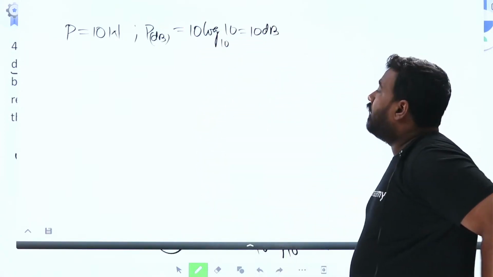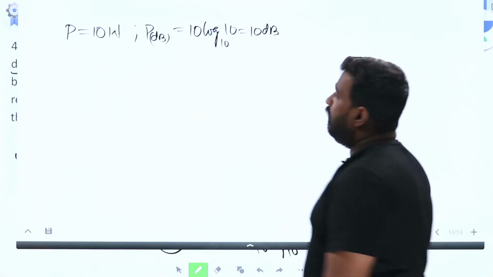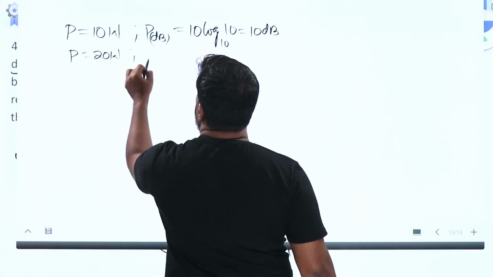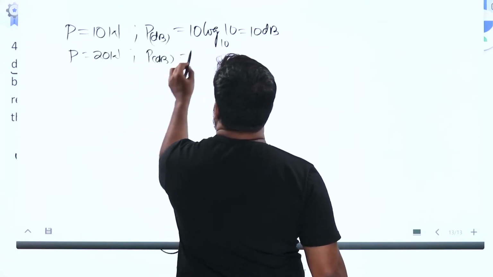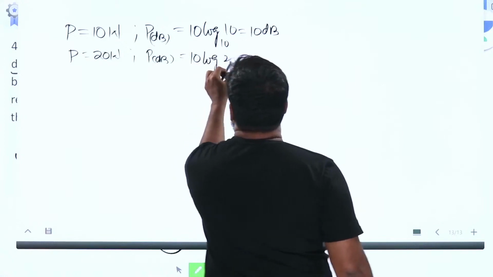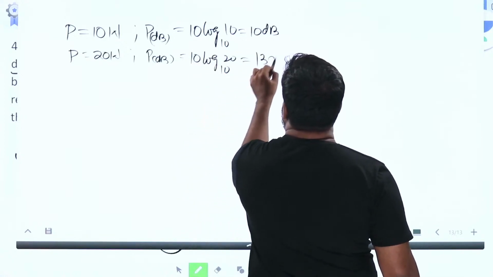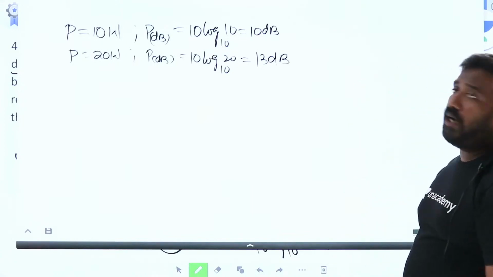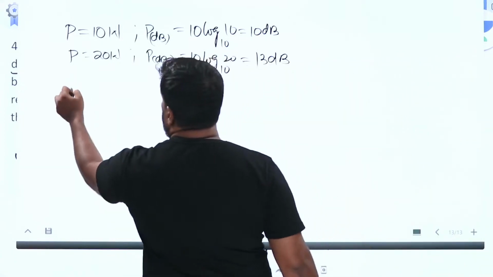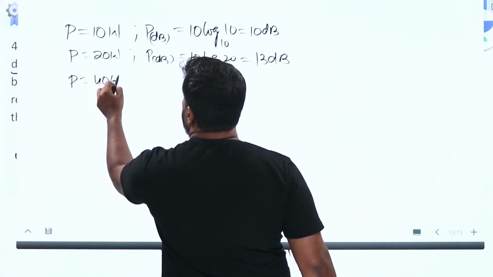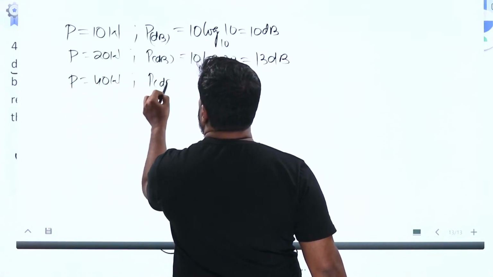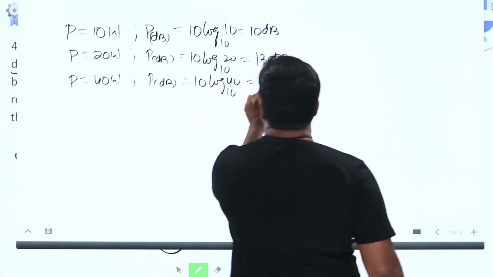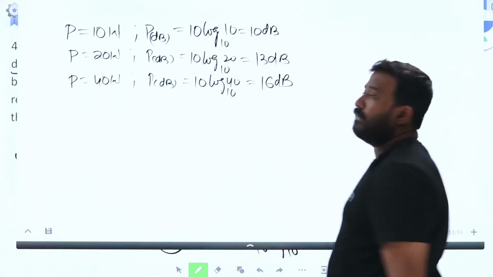Now, take power as 20 watt. Calculate power in decibel. 10 log 20 to base 10, 13 dB. Please calculate. Now, power is 40 watt. Power in decibel. 10 log 40 to base 10, 16 dB.